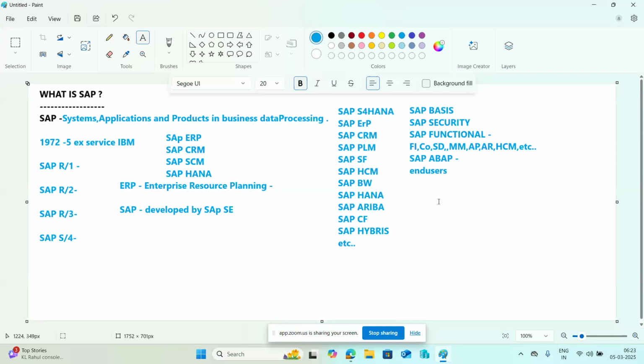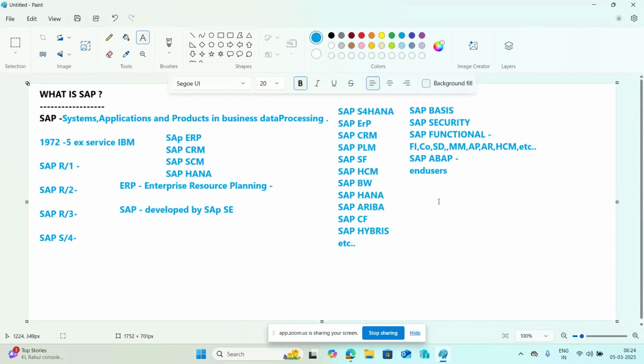The functional team, the business team mainly, comes after we have done our work, after we have completed our SAP installations and basic configuration related activities.